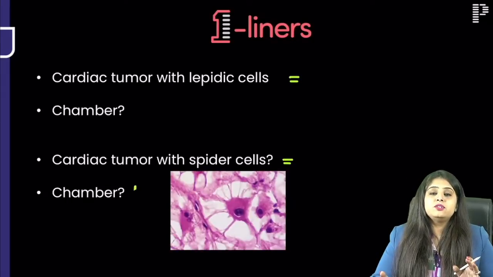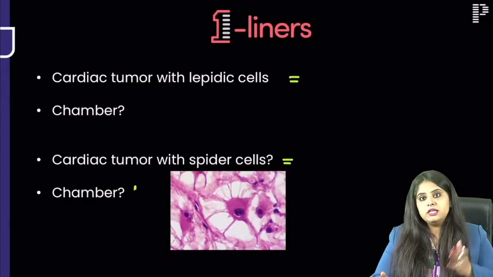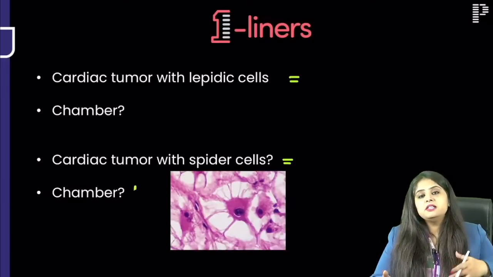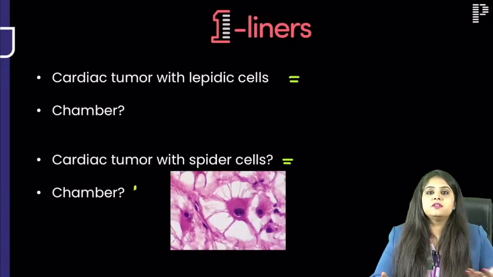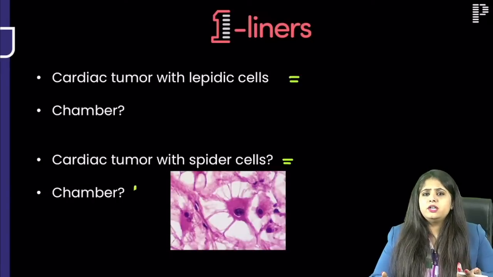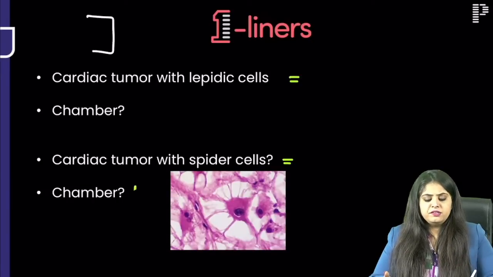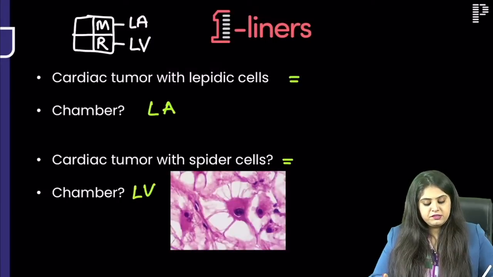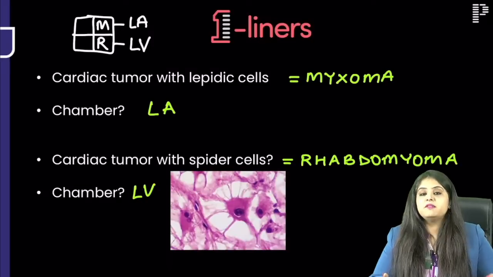Although for FMG exam cardiac tumors were never important, but this time you got questions in NEET also, in INI also, the whole of 2024 you got questions. I feel they might just give it to you in January because they've given it in all exams. So there are only 2 cardiac tumors you have to know, and I always divide the heart into this window and I tell you to write Mr. because what is in the left atria? Myxoma, and what is in the left ventricle? Rhabdomyoma. Simple. So if they ask you left atria versus left ventricle, please write myxoma versus rhabdomyoma.